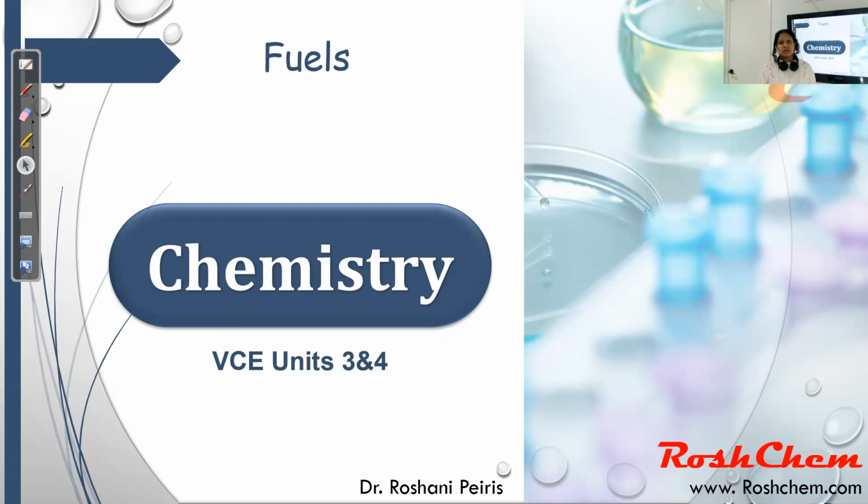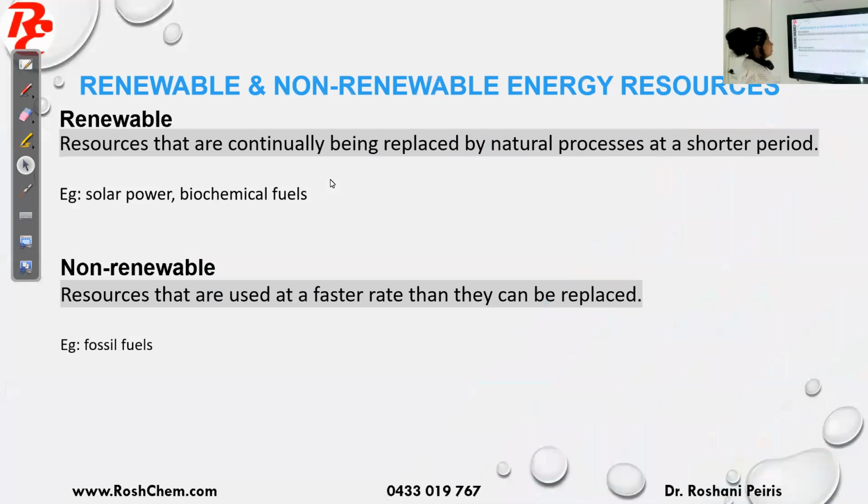In this video, I'm summarizing the lesson fuels. Okay, so what is the difference between renewable and non-renewable energy resources? Renewable means the resources that are continuously being replaced by a natural process in a shorter period of time, which means that the renewable resources will not run out. Examples are solar power and the biochemical fuels.